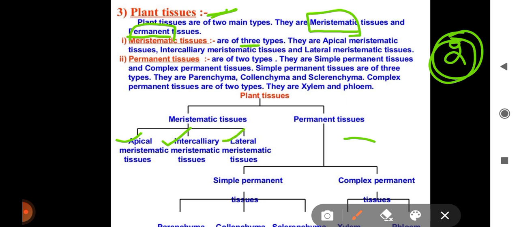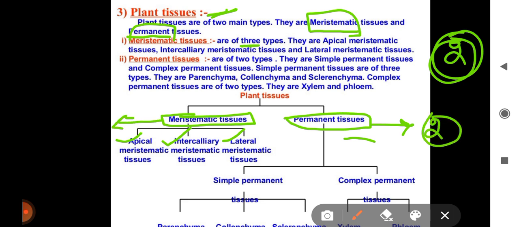And then there is permanent tissue, which is classified into two types. These two types are simple and complex: simple permanent tissue and complex permanent tissue.